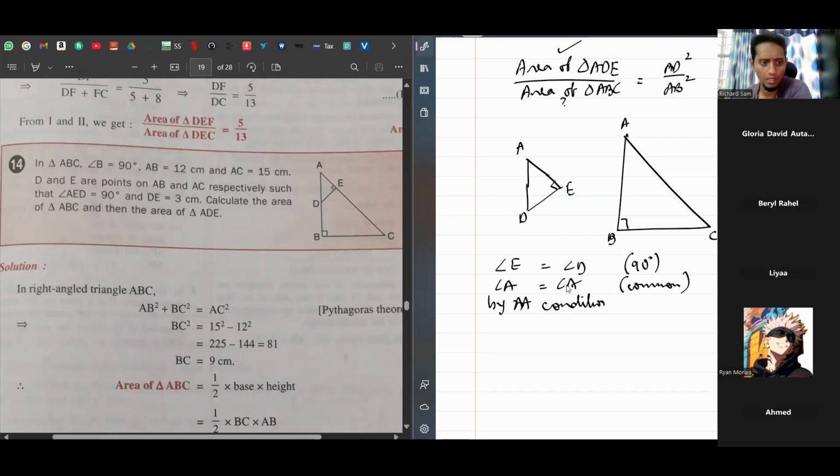Now, the sides we have: AB is 12, AC is 15, DE is 3. Before doing anything, we should find which are the corresponding sides. Let's just mark A and A over here. I'll tell one side, you tell me its corresponding side. AE upon which is the corresponding side here? AB.